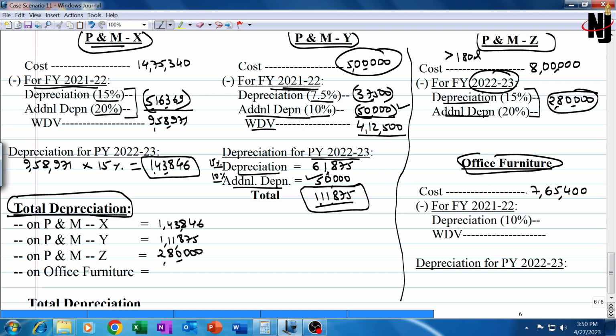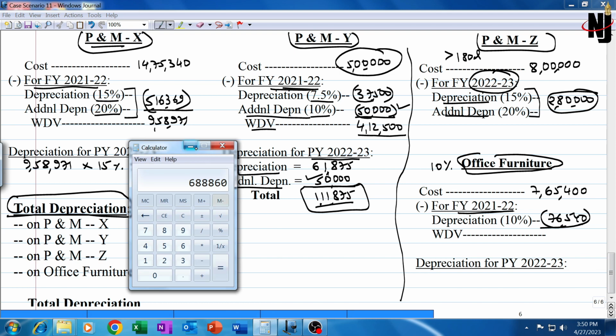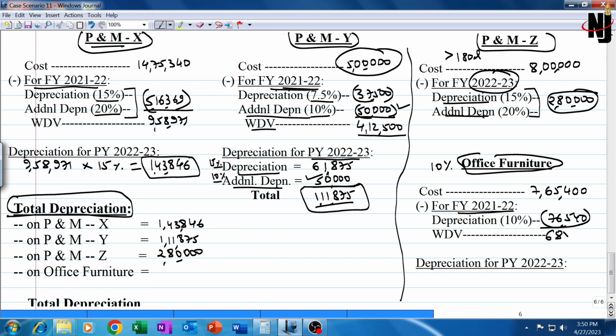And now office furniture 765,400. Office furniture rate of depreciation is 10% and it was acquired last year. So for financial year 21-22, last year's depreciation would be 76,540. Subtracting 76,540, the balance WDV for last year will be 688,860. On this 688,860, we will compute depreciation for the current year. 688,860 into 10% will be 68,886. This is the depreciation for the current year, which I am writing down here in the total depreciation column.